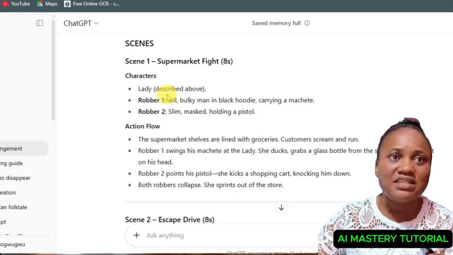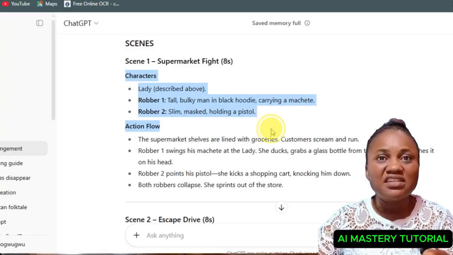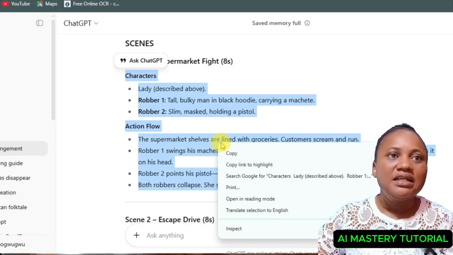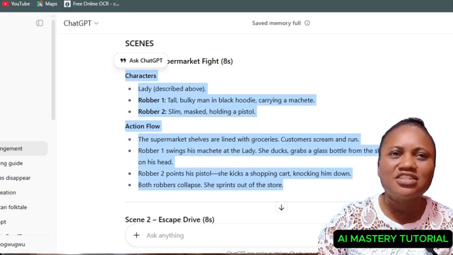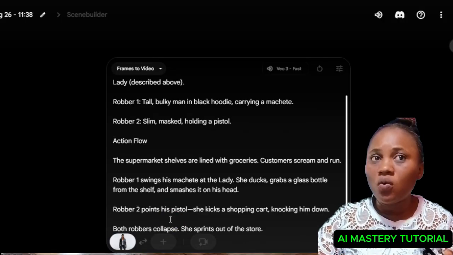This is scene one, which is the dramatic fight, and it split it into the characters. Look at it. The characters there are the lady, the first robber, and the second robber, which ChatGPT described for them. Now, if you look at this, the lady is not actually described. ChatGPT said describe her book, but I'll show you what I did here.